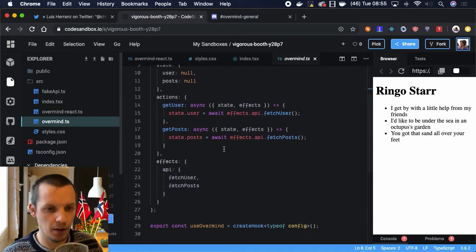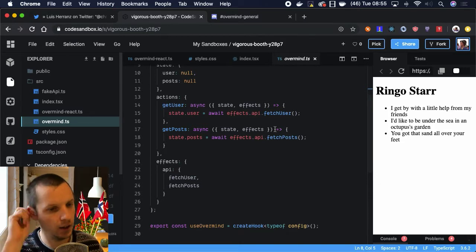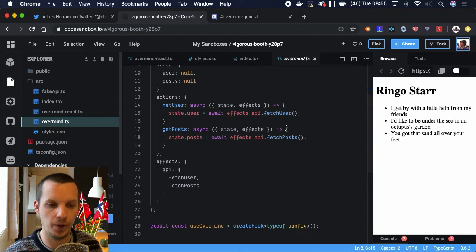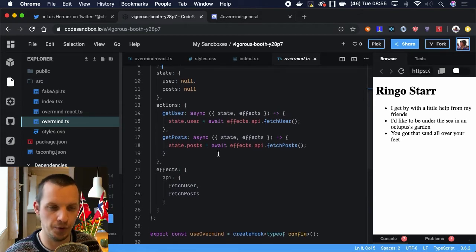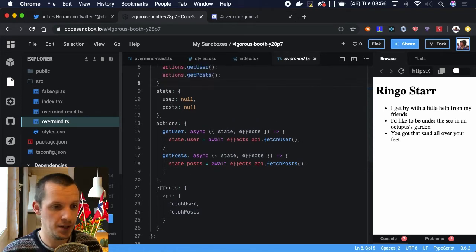Yes. So we just wait for fetch user, and there's nothing special about this. You could do anything. You could read from local storage. It could be GraphQL. It could be anything. Whatever promise or logic you would typically write there, you would just write as normal. So suspense doesn't affect how you write your Overmind code at all. But as you can see, the user and the posts are null to begin with.